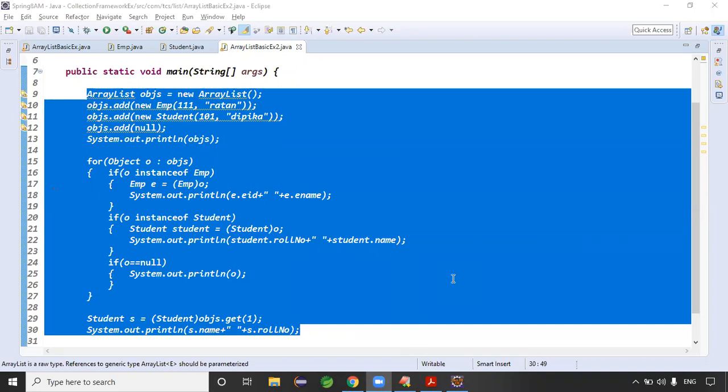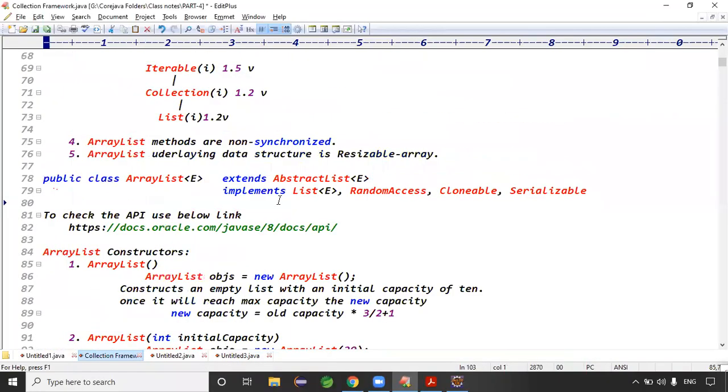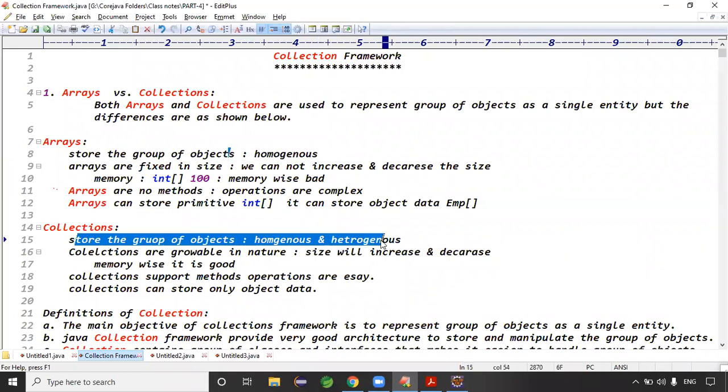Guys, arrays are type safe, because an integer array can store only what type of data? Integer. Arrays store a group of objects, homogeneous. Homogeneous means type safety is there, right? Collections store heterogeneous data. Heterogeneous means different types of objects. Do you have any type safety here? No. There is no type safety.